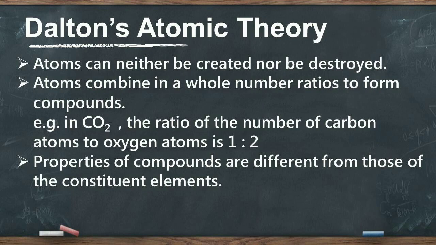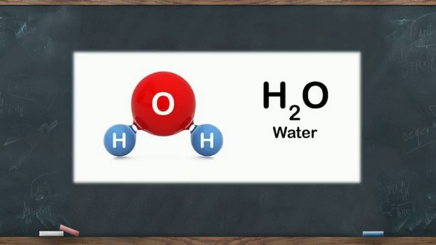For example, hydrogen and oxygen combine to form water. Means hydrogen and oxygen are the constituent elements of water. And hydrogen is combustible, oxygen supports combustion, but water neither burns nor supports combustion. So the properties of hydrogen and oxygen are totally different from that of water. These were the main points of Dalton's atomic theory.